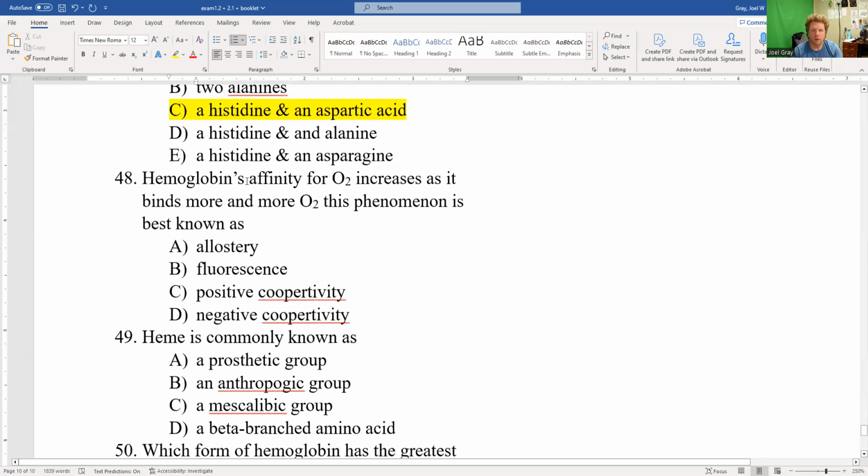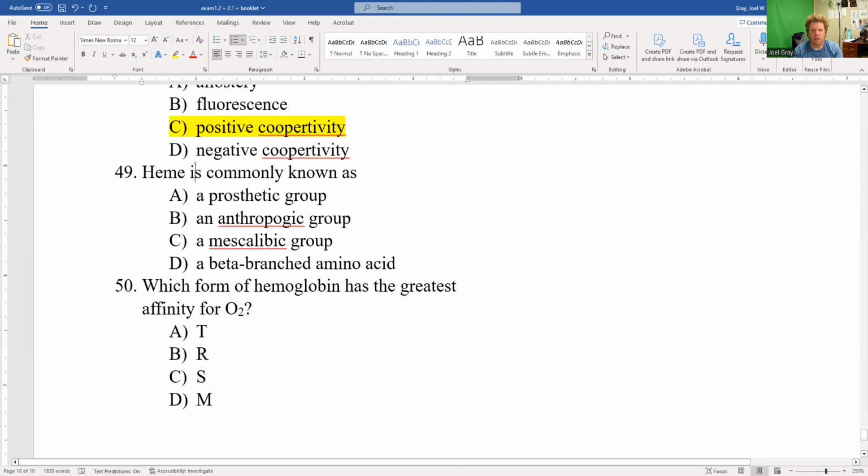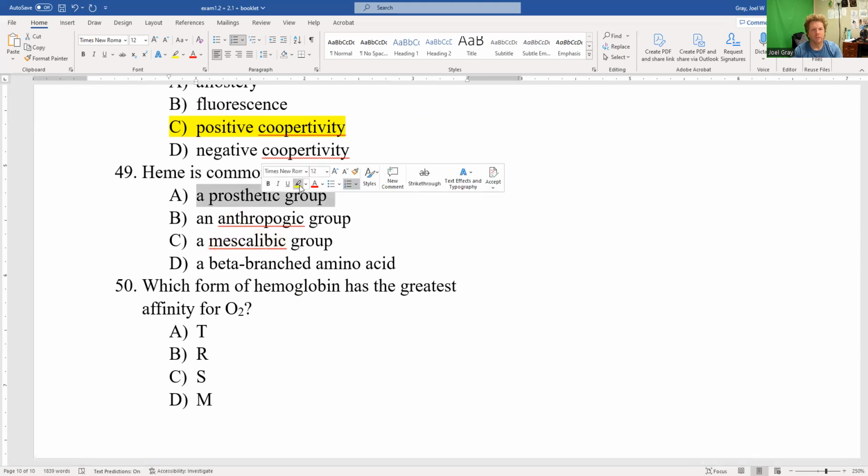Number 48, hemoglobin's affinity for O2 increases as it binds more and more O2. This phenomenon is best known as A, allostery, B, fluorescence, C, positive cooperativity. Question 49, heme is commonly known as A, a prosthetic group, B, an anthropogenic group, a mesosyllibic group, or a beta branched amino acid? The correct answer is A, prosthetic group.